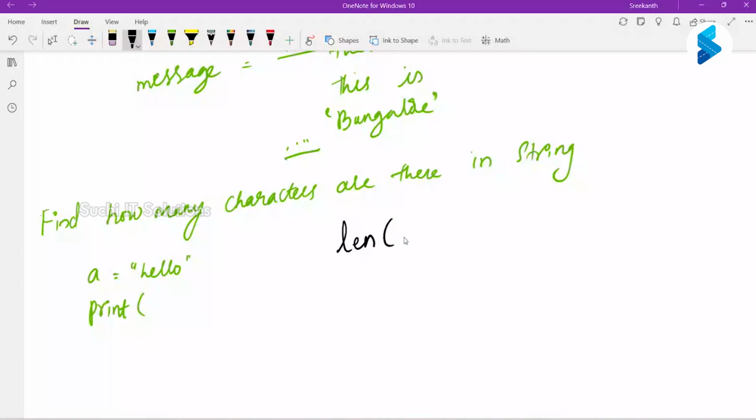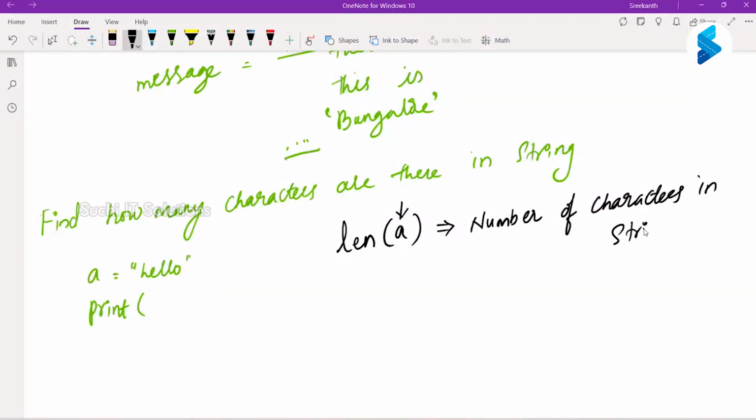Len is a function which takes a value as a parameter and returns the number of characters in the string. Are we clear?